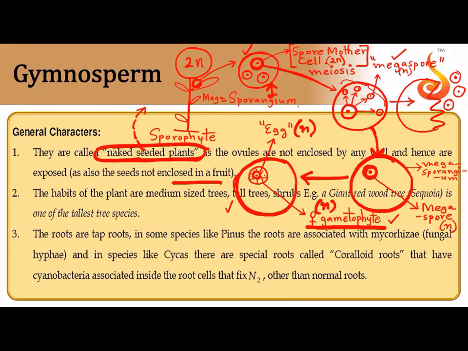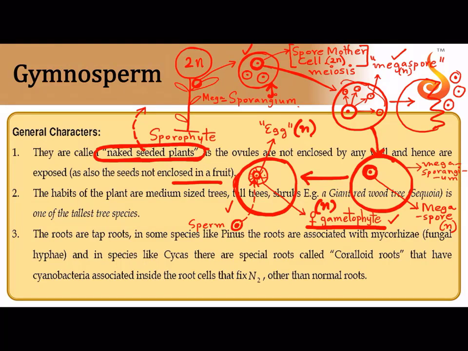So it is not going to go out. It is just sitting there. Who has to come in? The sperm has to come in. So there are special methods by which the sperm, which is mostly motile in this case, is allowed to come in and fuse with the egg.